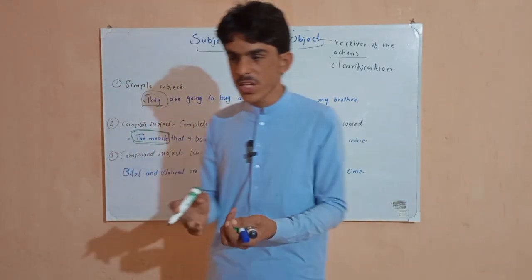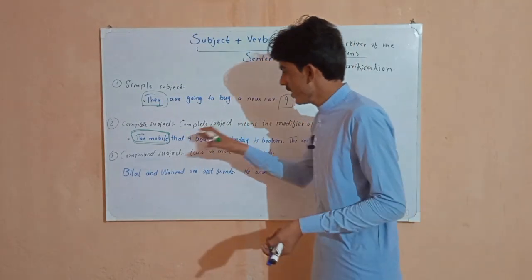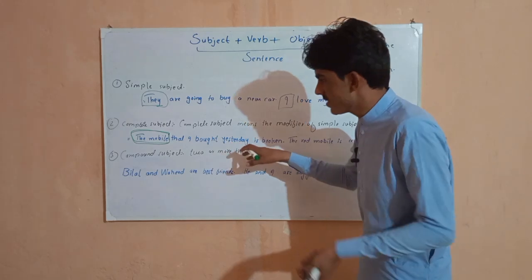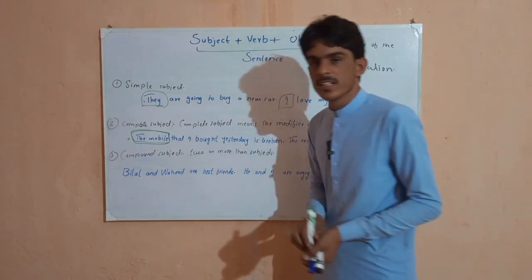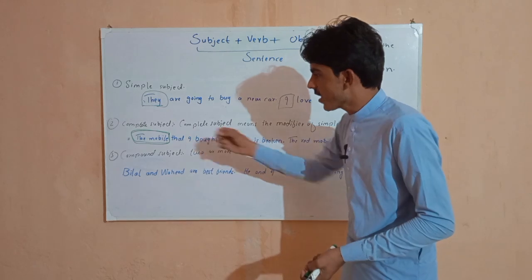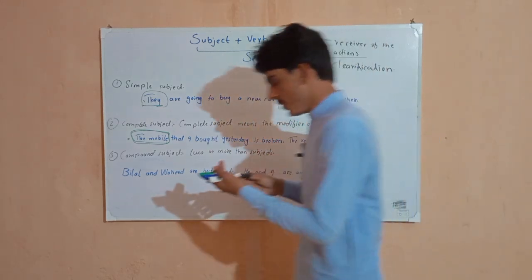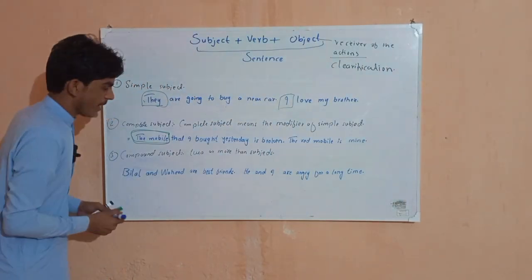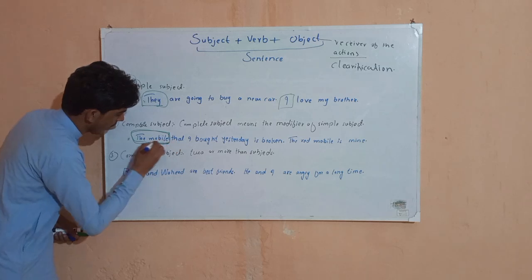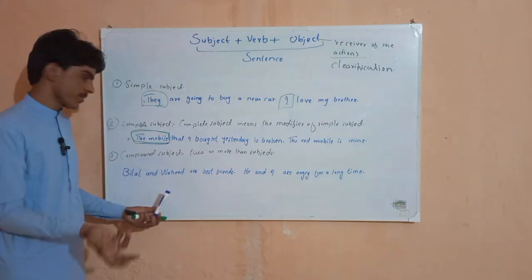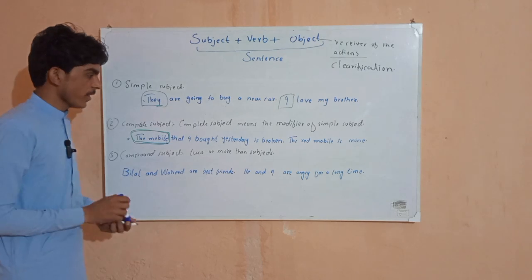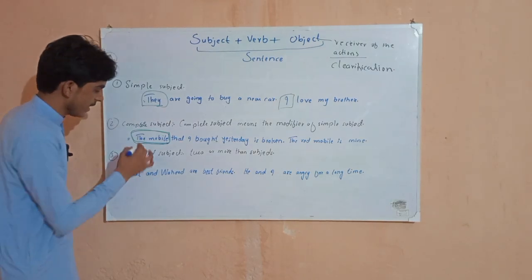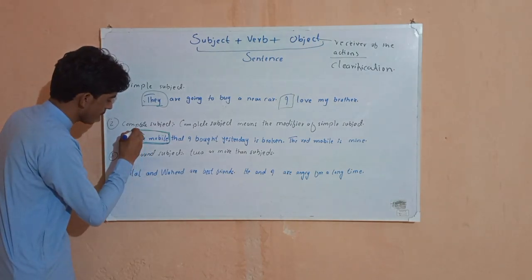So the remaining part of this sentence that modifies our simple subject is called the complete subject. Here the simple subject is mobile.